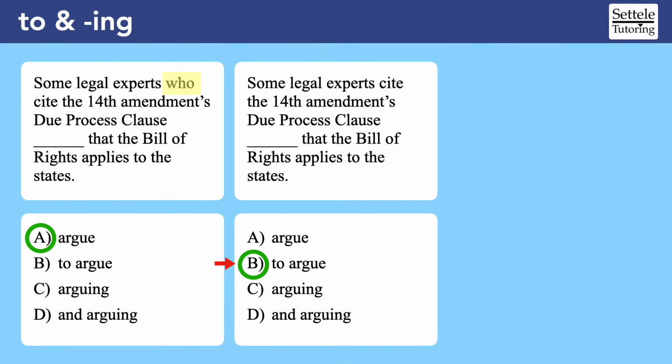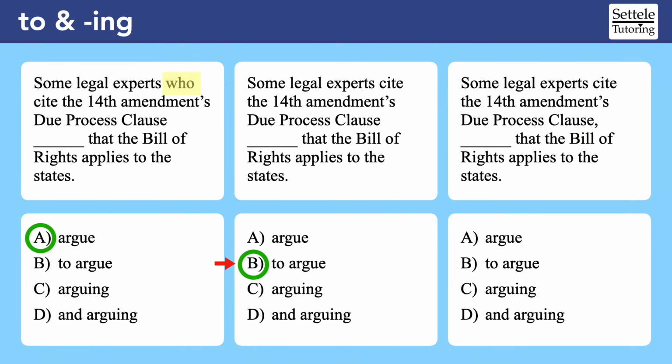Well, let's change the sentence one more time. For this third example, all I've done is add a comma right before the blank. Everything else is the same, except for the correct answer, which is now choice C. Some legal experts cite the 14th Amendment's Due Process Clause, arguing that the Bill of Rights applies to the states. So what's going on here? How is it possible that SAT questions that are almost identical have completely different correct answers?